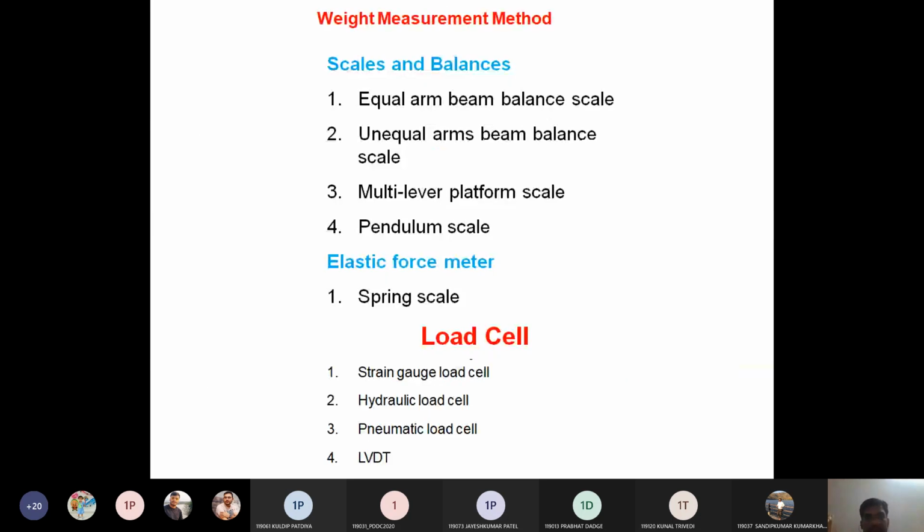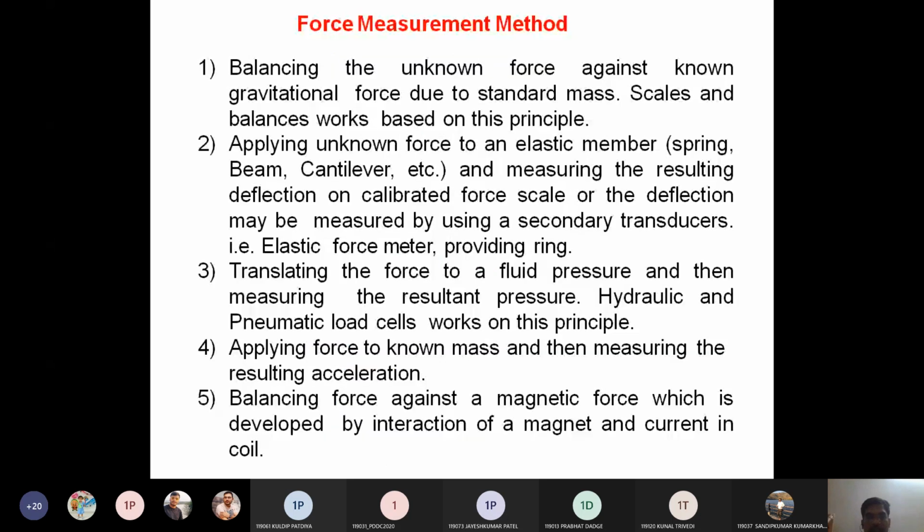These are the three classifications. The fourth one is very easy: F is equal to mass into acceleration. Mass is known, acceleration is known, so we just multiply and we get the force. The fifth one is based on the electrical side, so we are not discussing it right now regarding measurement of force.